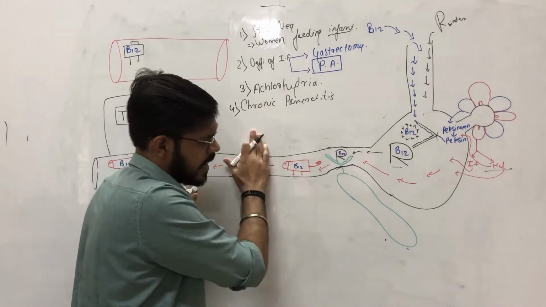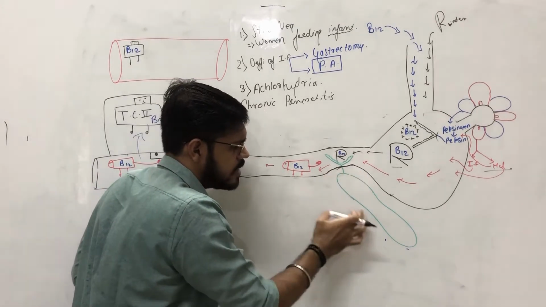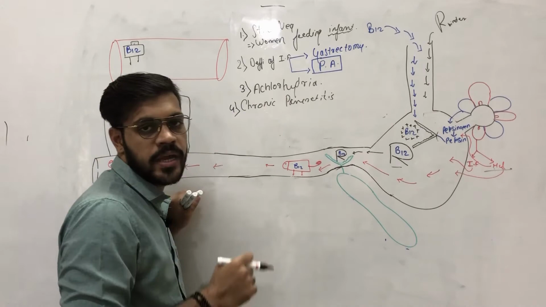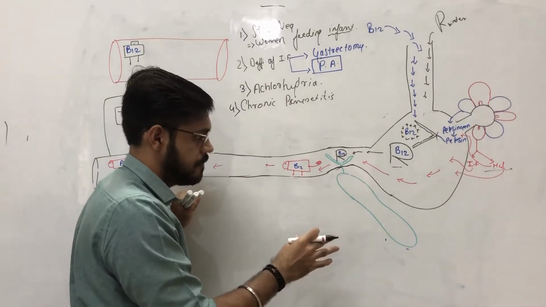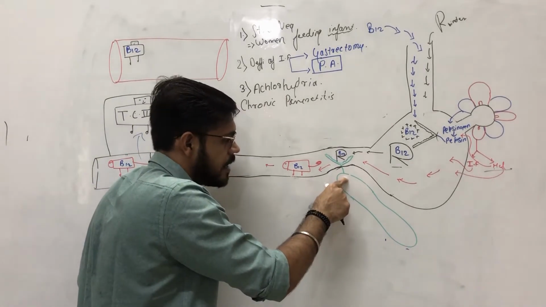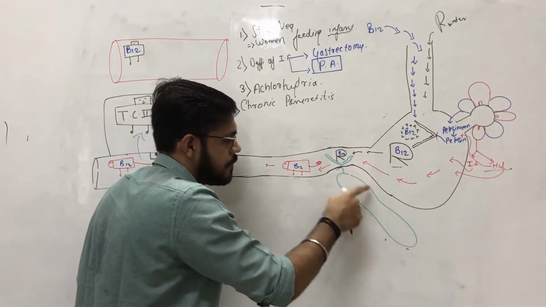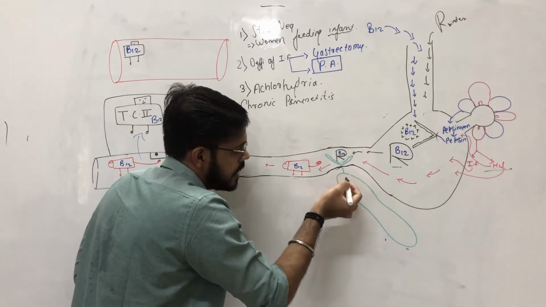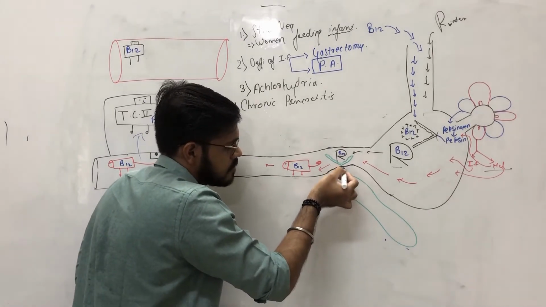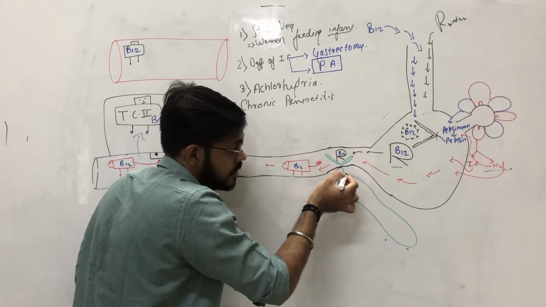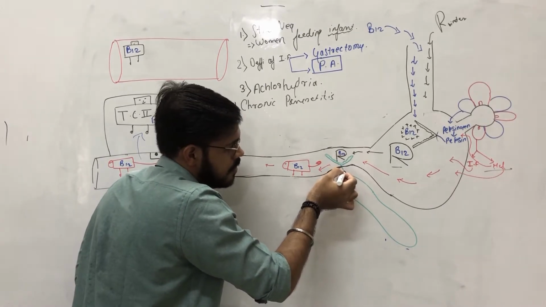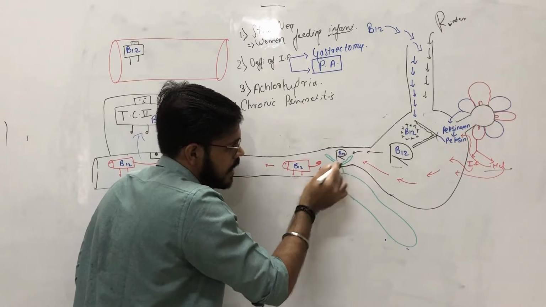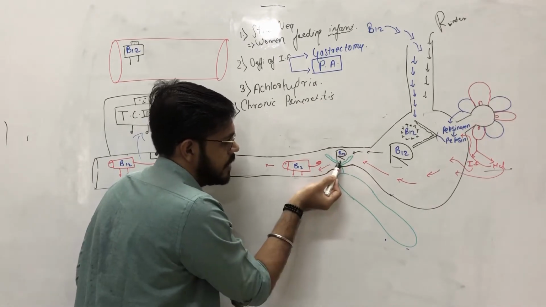In chronic pancreatitis, most of the exocrine functions of the pancreas are destroyed, and if they are disturbed, then the proteases, the pancreatic juice, will not be released, and it will not bind this R binder.